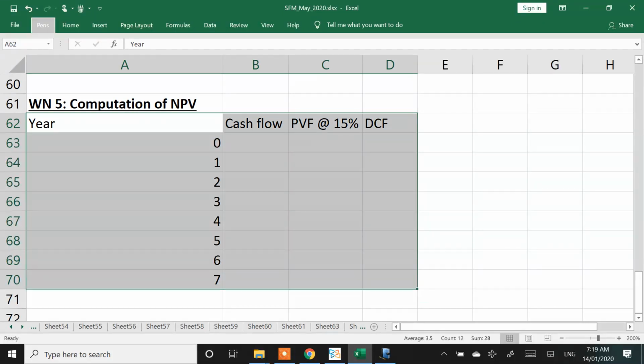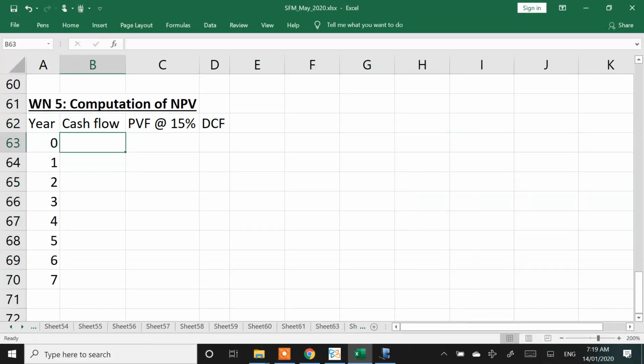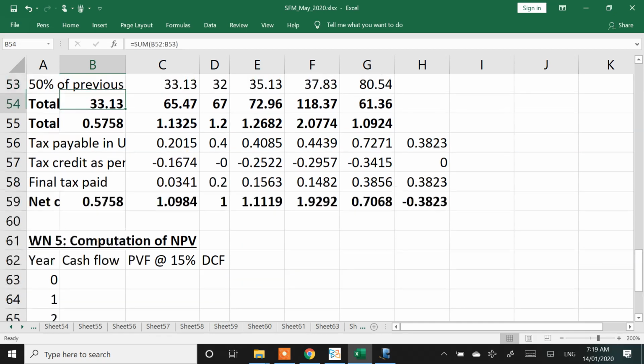Seven years project, year, cash flow, PVF at 15% and DCF. PVF at 15% and DCF. Any doubts on these numbers?